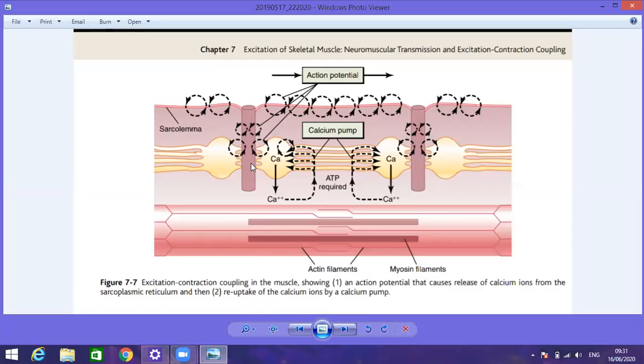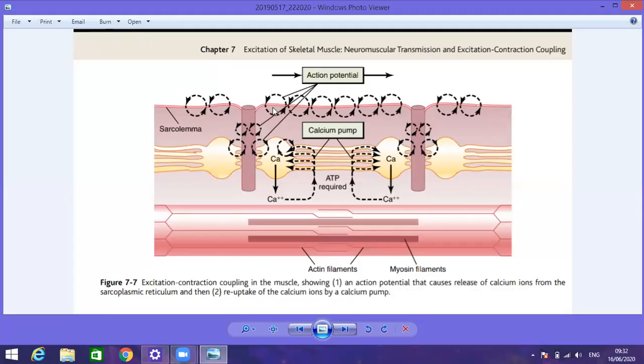Briefly, you just know that there is generation of action potential, the basic principle, and that action potential spreads along the membrane surrounding the muscle fiber, whether it is a cardiac muscle fiber, smooth muscle fiber or skeletal muscle fiber. Here you can see in the diagram the spreading of the action potential along the membrane.